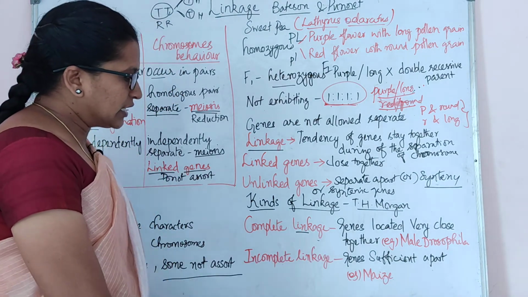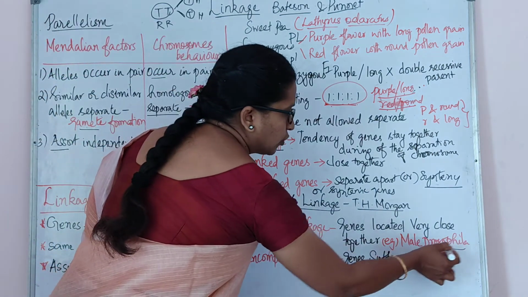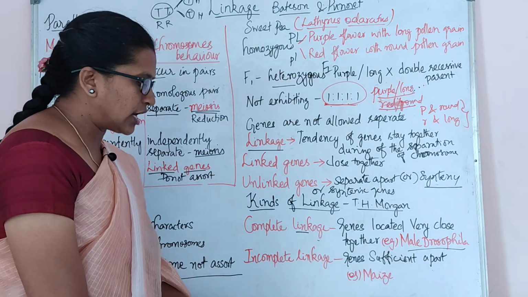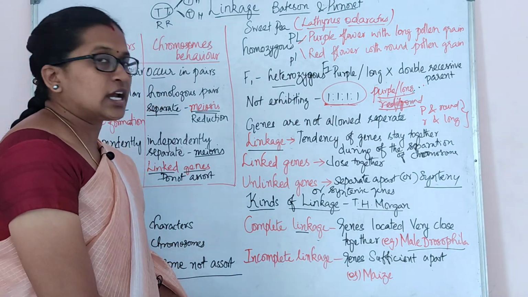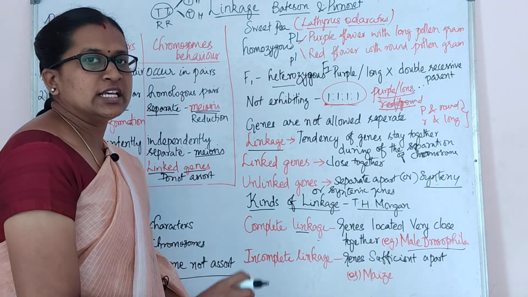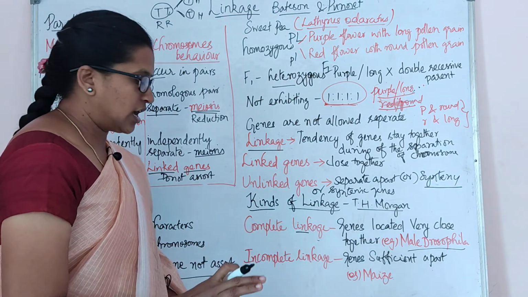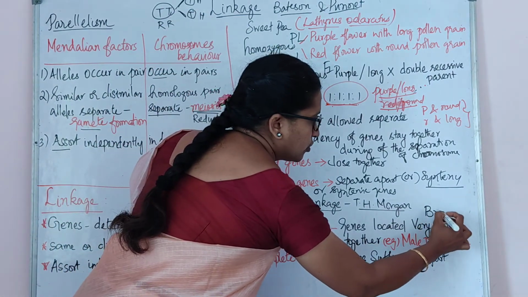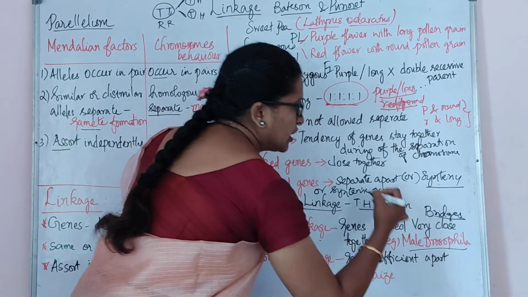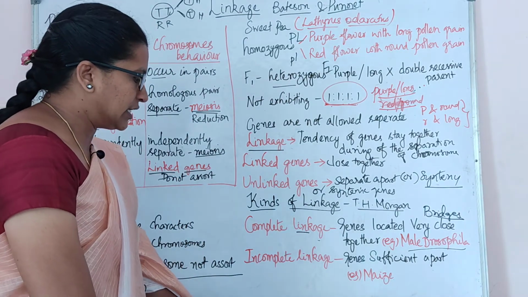So this complete linkage phenomenon is observed in male Drosophila. They came to know that in male Drosophila there is no crossing over at all, absence of recombination in some species of male Drosophila. This was discovered by Bridges. Okay, Bridges is a scientist. He discovered this. Okay, next is incomplete linkage.